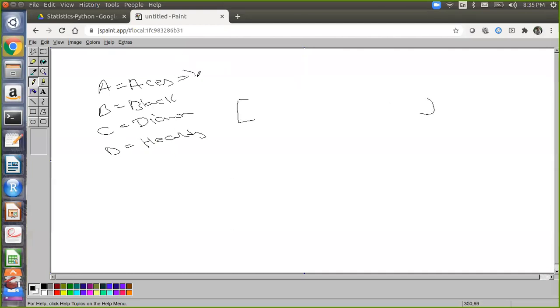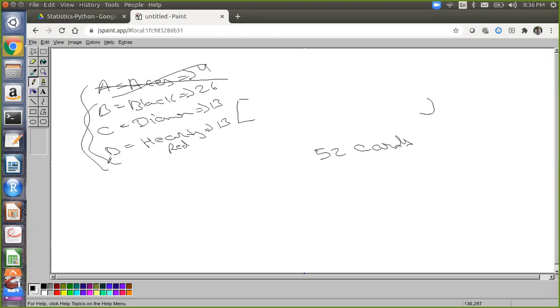How many cards are here? Unique, 4. How many cards are there unique? 26. How many cards are there unique? 13. Red heart. Now, are my events covering the entire sample space of 52 cards? Yes. So am I able to get all 52 cards by using these 4 particular events? Yes. If I remove this, then also I am able to give the entire sample space? Yes.